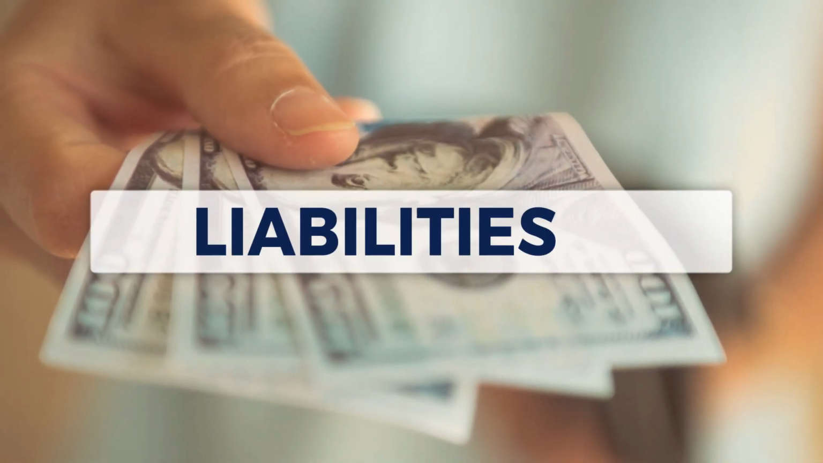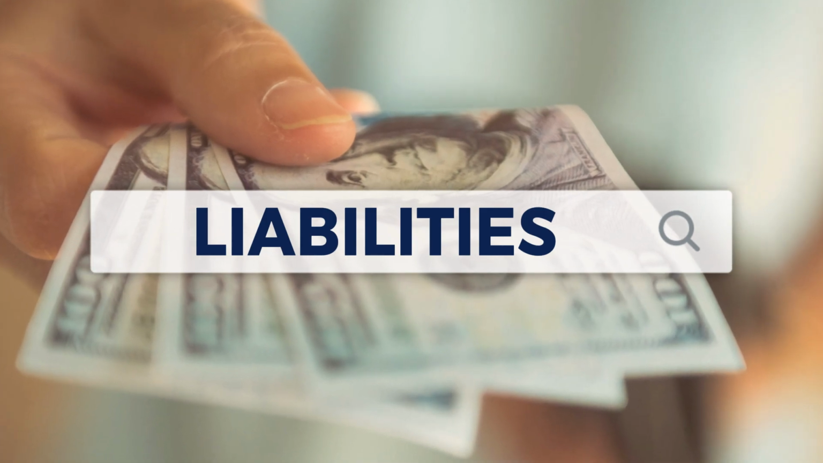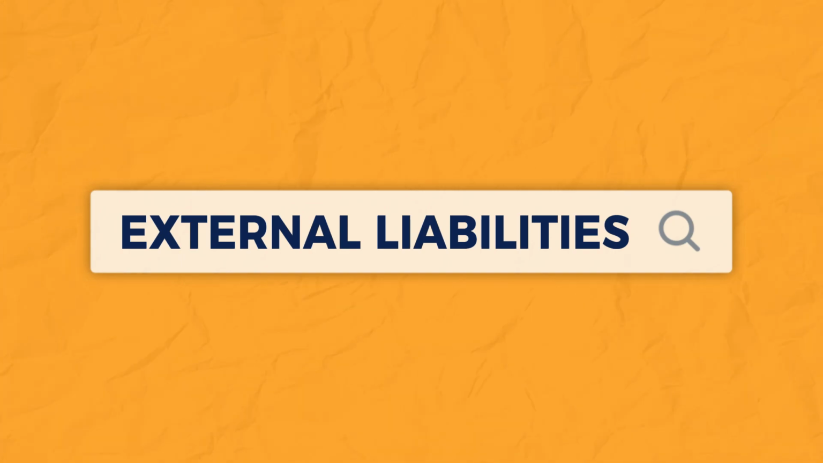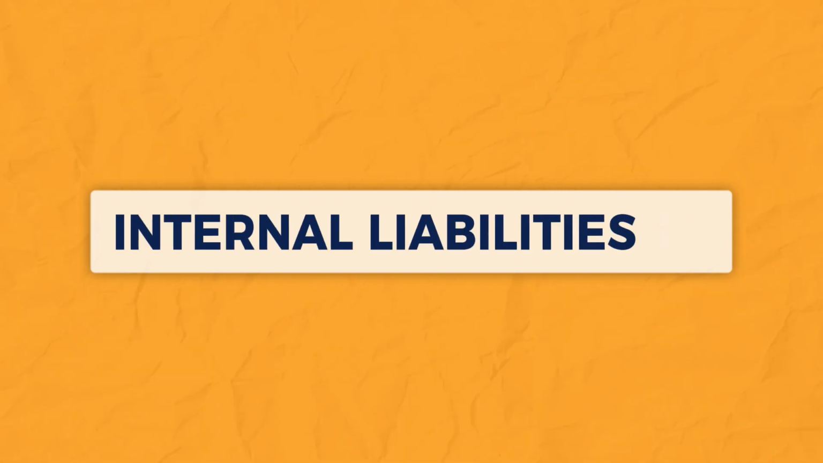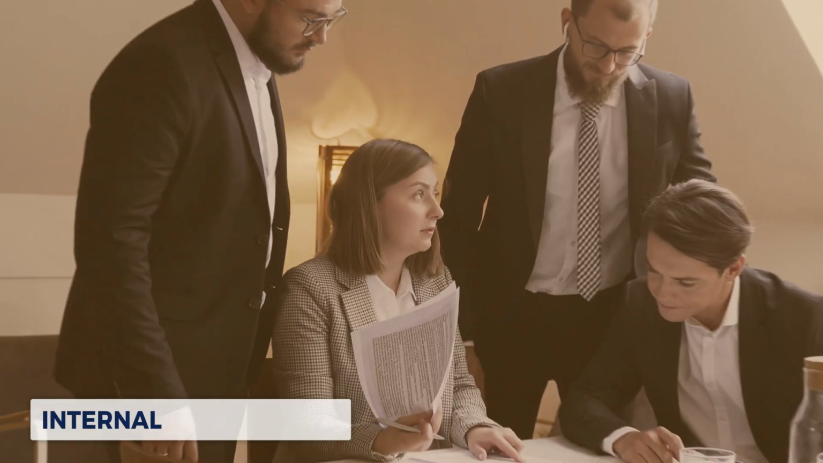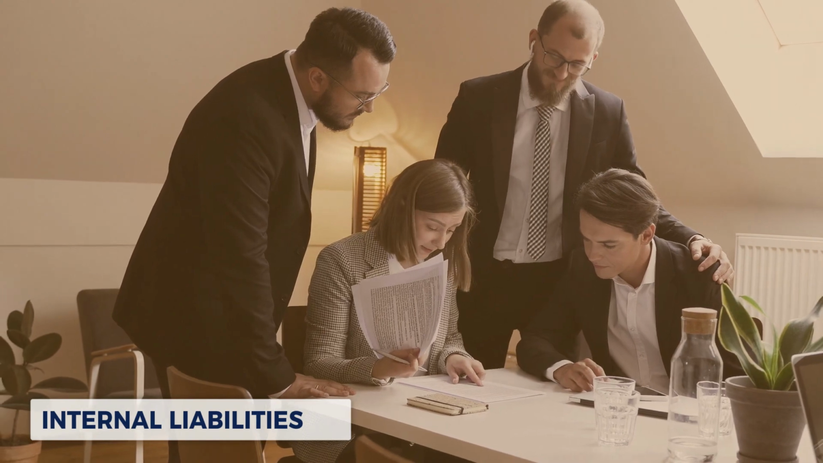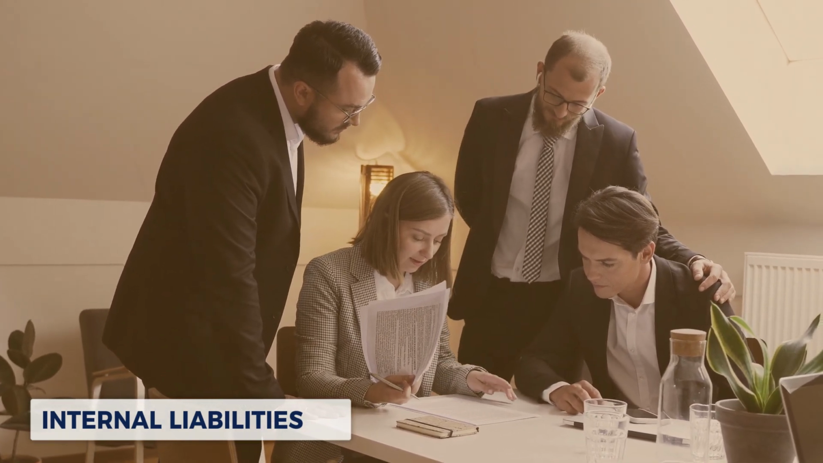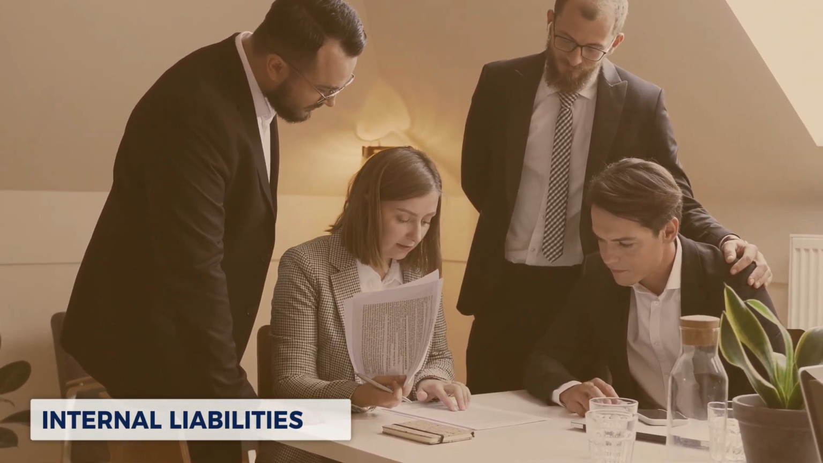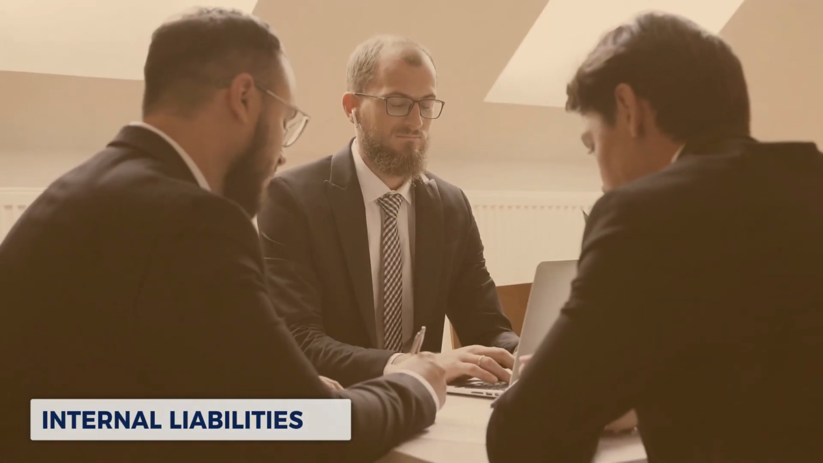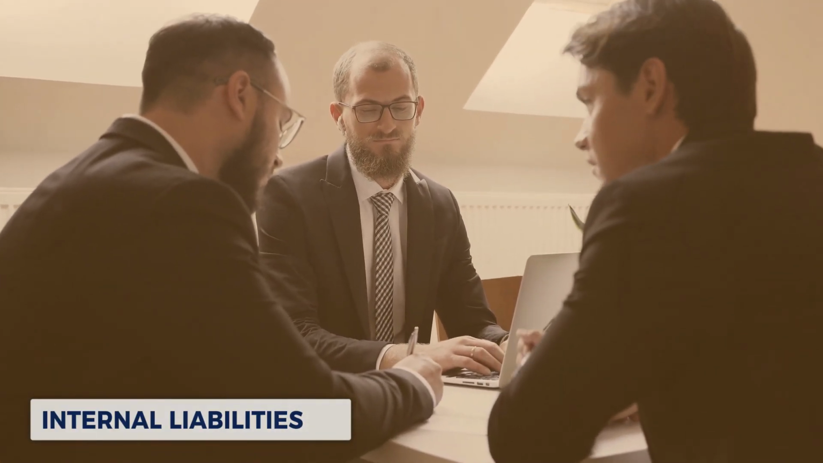So liabilities are of two types. What are the two types? The first one is the external liability. The second one is the internal liability. So first let's talk about the internal liability. Internal liabilities are those liabilities which a firm owes to the internal persons. Now, who is the internal person? Internal persons are those persons who have started the business. Basically, these are the owners.